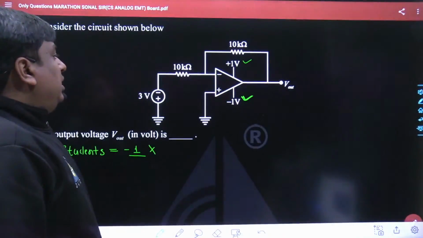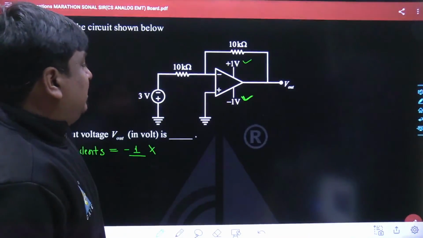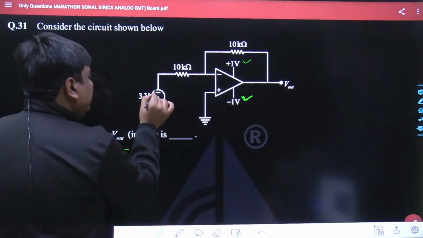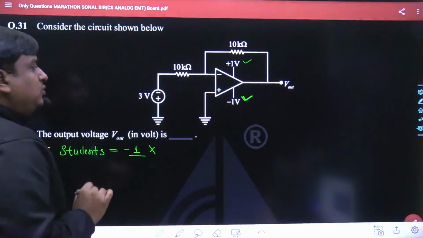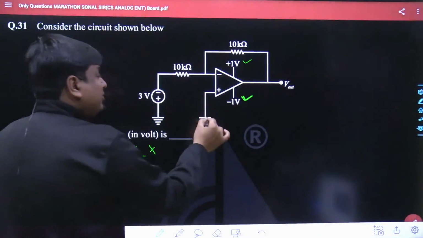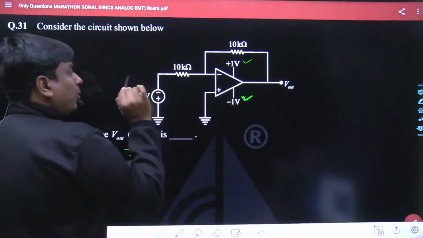My dear friend, I do not know how far you could see this problem. The polarity is upside negative, downside positive. And this operational amplifier is a standard inverting operational amplifier.